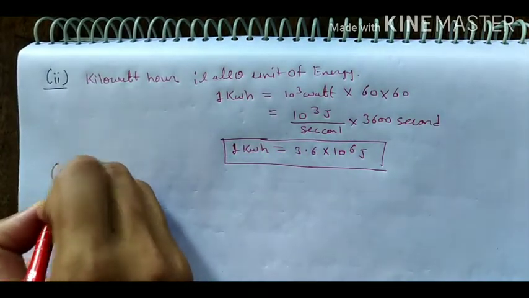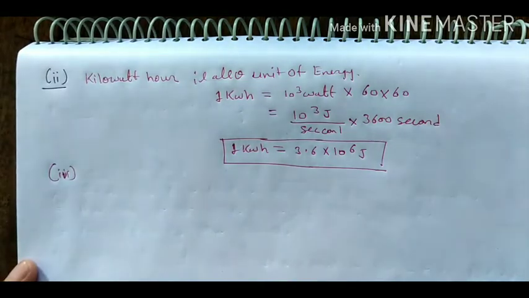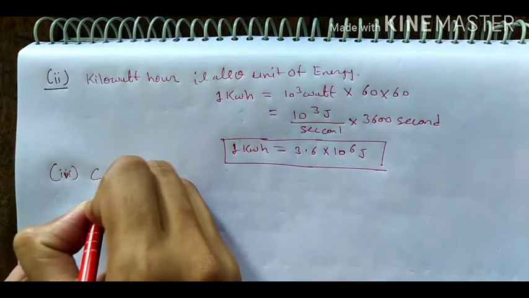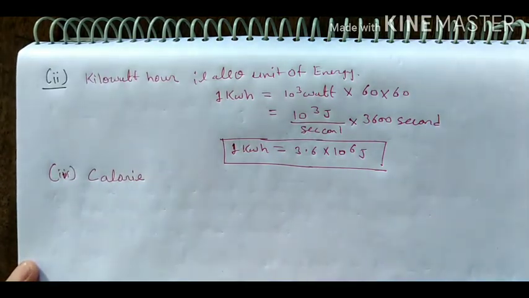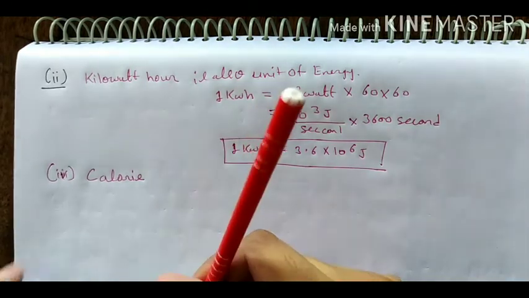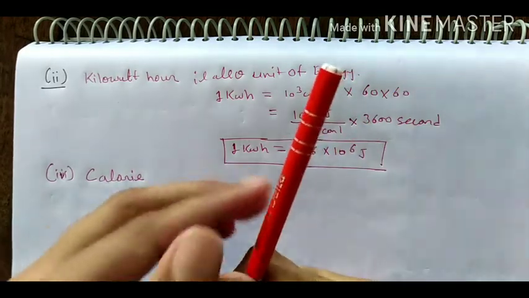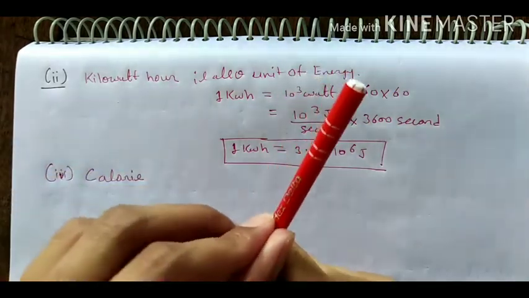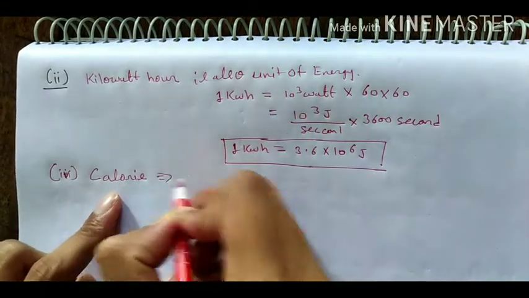And the other unit, third number, is calorie. Calorie is basically used in terms of heat energy. Calorie is the unit of heat energy. Suppose you have any body and you want to raise its temperature, you are required to supply heat. The amount of heat required to increase the temperature of any body is called the calorie.